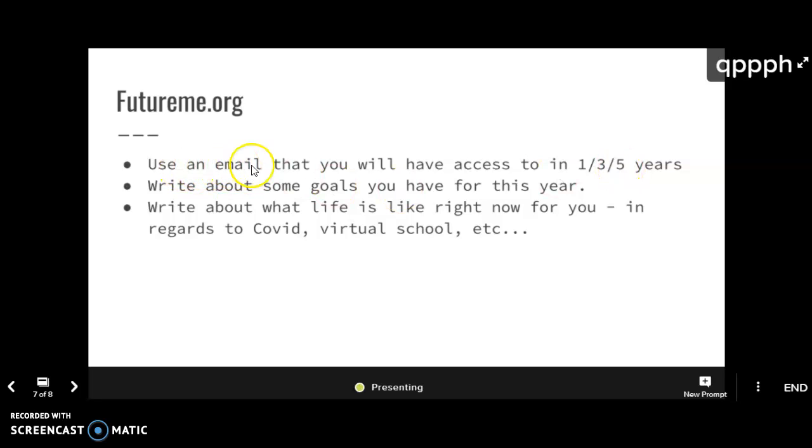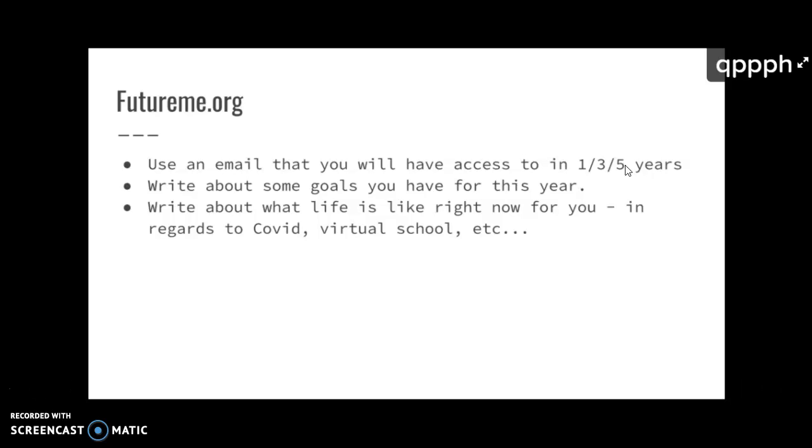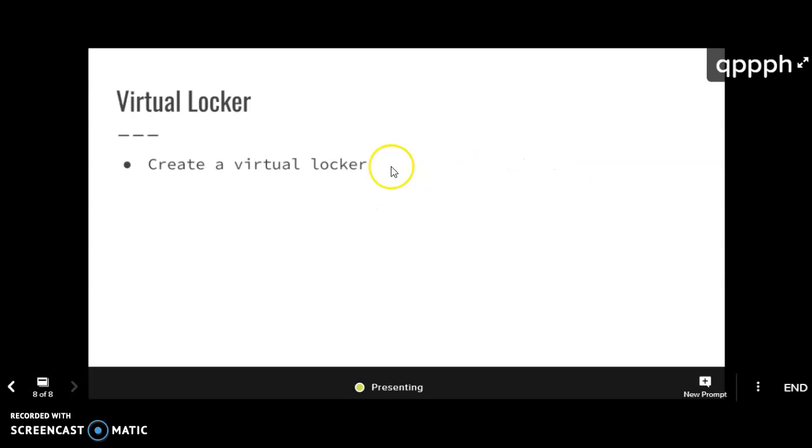Just make sure that you use an email that you're going to have access to. So if you choose 1 or 3 years, you'll be able to use your school email address. But if you pick 5 years, you probably want to pick a personal email since you will no longer be in school.